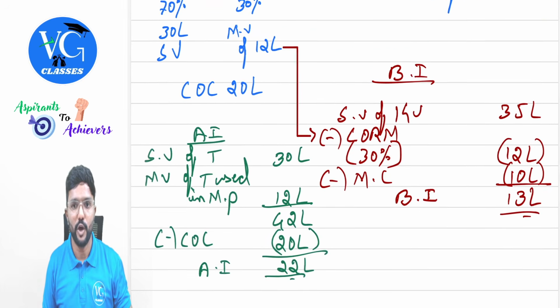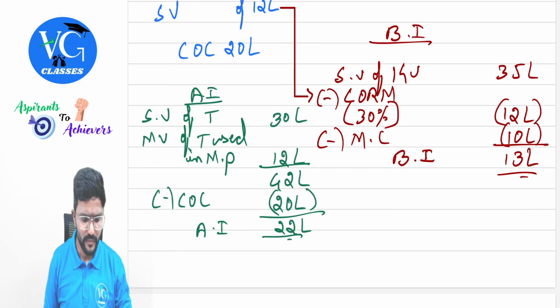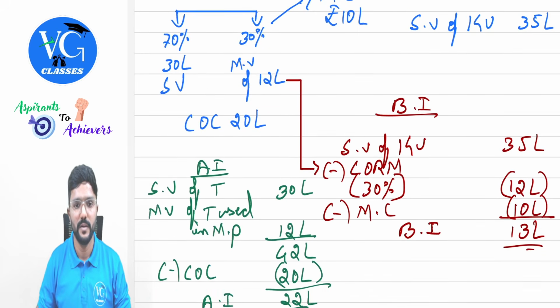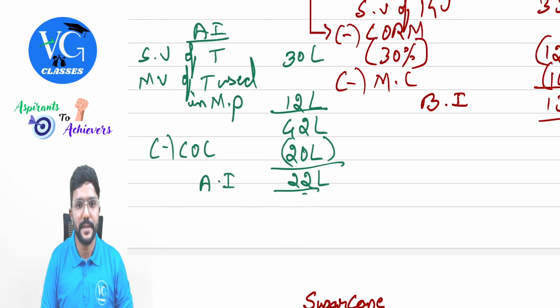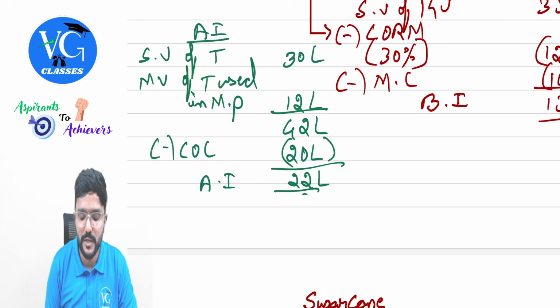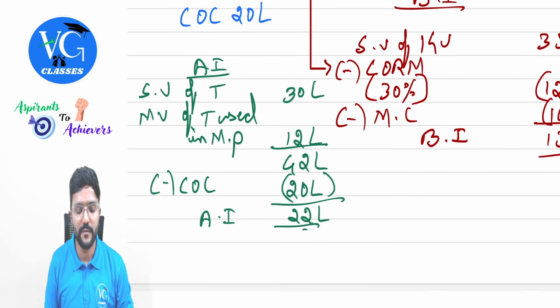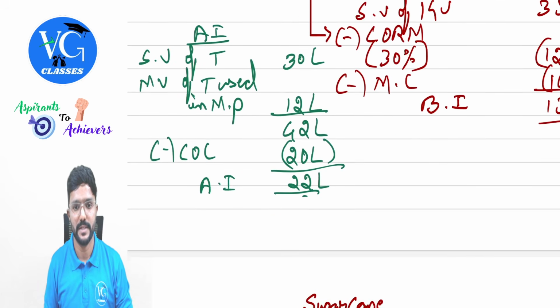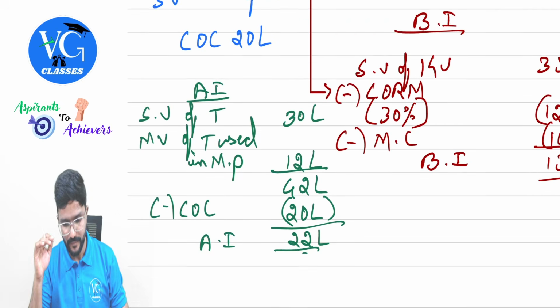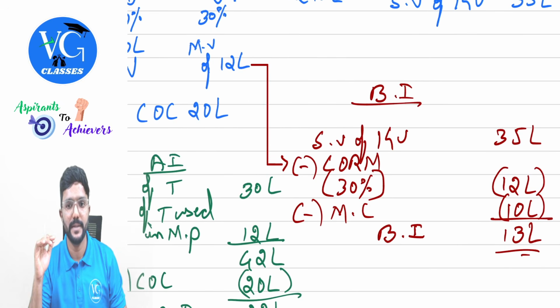Now let us calculate how much is agriculture income and how much is business income. And let us take the cost of cultivation for 100% of the tomato as 20 lakh for full. So first coming to agriculture income. What is the sale value of tomato, which is 70%? 30 lakh. Then what is the market value of tomato which is used in the manufacturing process? 12 lakh, which is the remaining 30%. So we are getting totally 42 lakh. What is the total cost of cultivation? 20 lakh. Reduce it. So we will get agriculture income of how much? 22 lakhs.